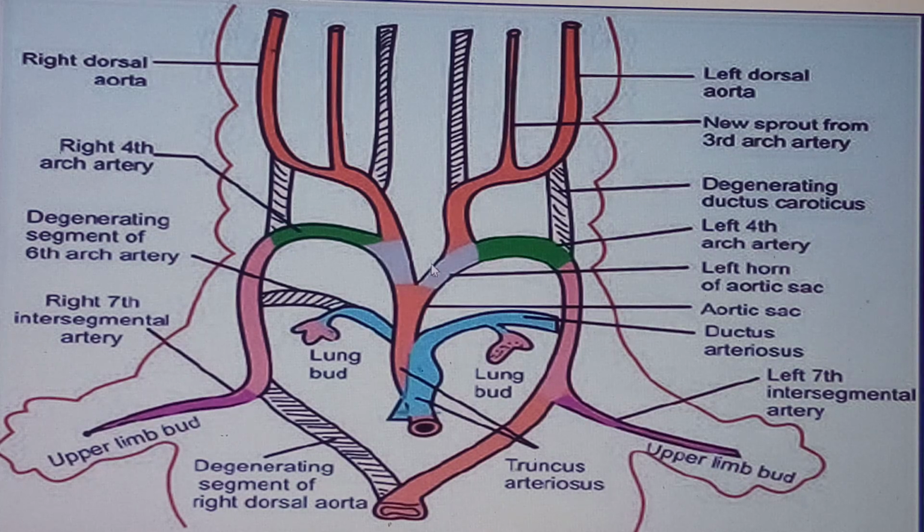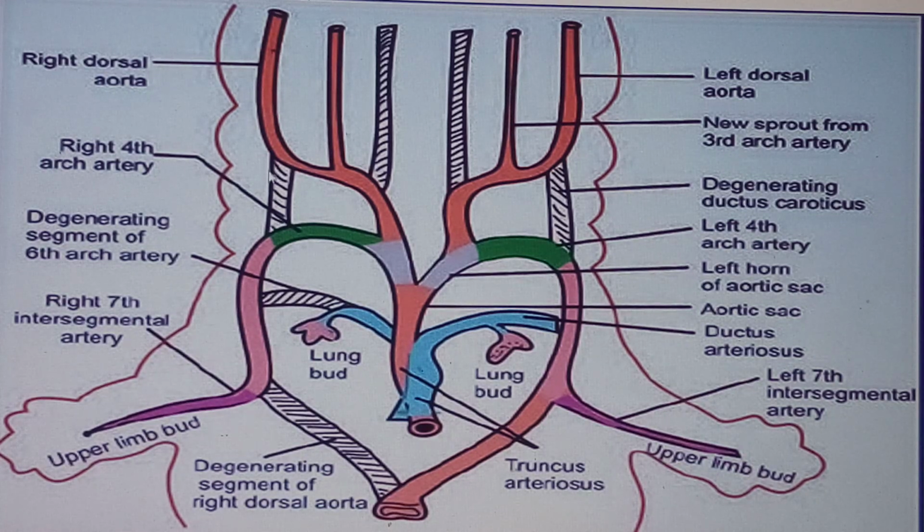Now then, I told you that developing again from the dorsal aspect, but also coming from the splanchnopleuric lateral plate mesoderm, I see what we call, now look at where my cursor is running. This guy over here is known as the right dorsal aorta. Look at where my cursor is running. It is running downwards, all the way down. So this is the right one, belonging to the right aspect of the embryo.